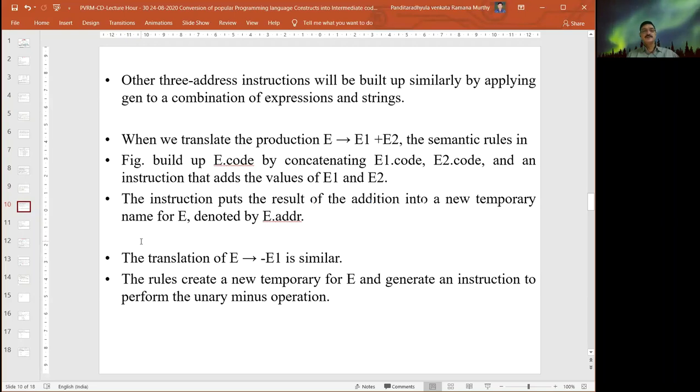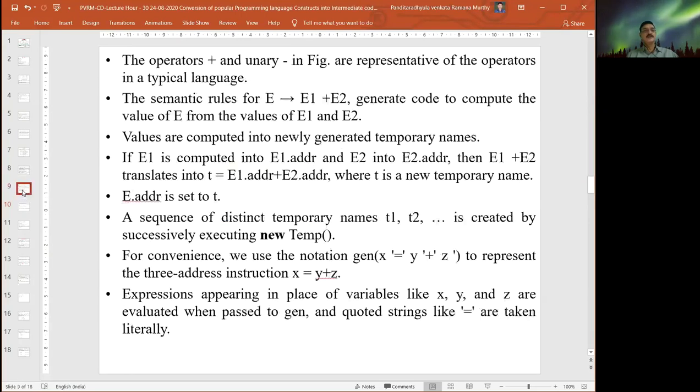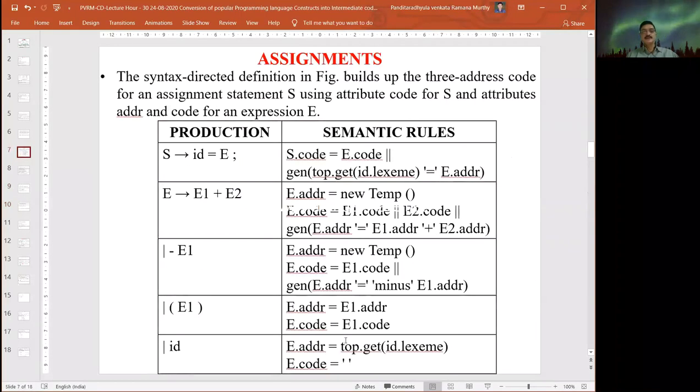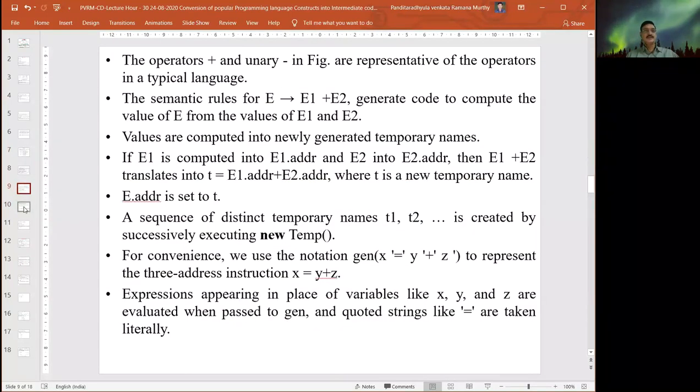The instruction puts the result of addition into the new temporary name, denoted by e.address. The translation of e derives minus e1 is also similar. We are getting the same value, but later a minus sign is assigned here. The remaining everything is the same.